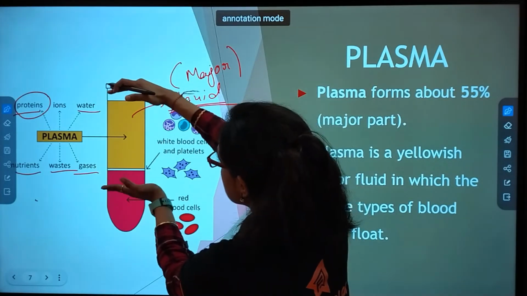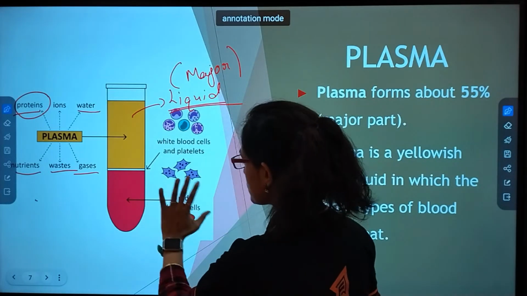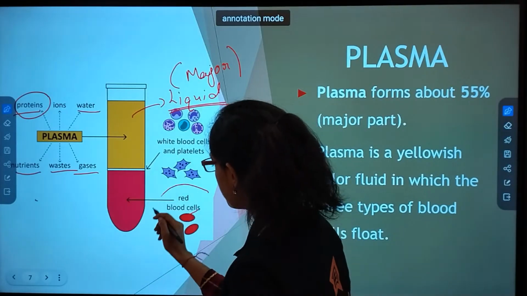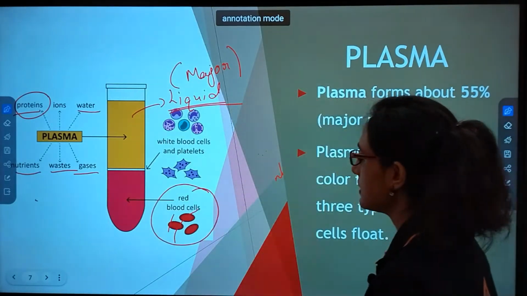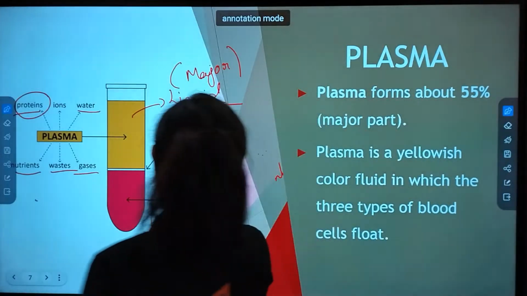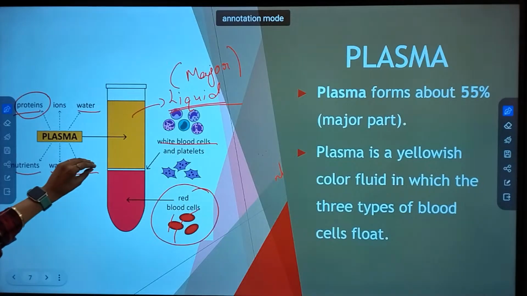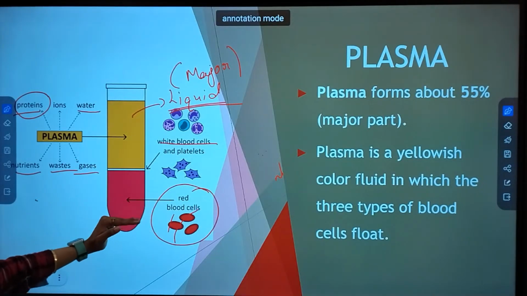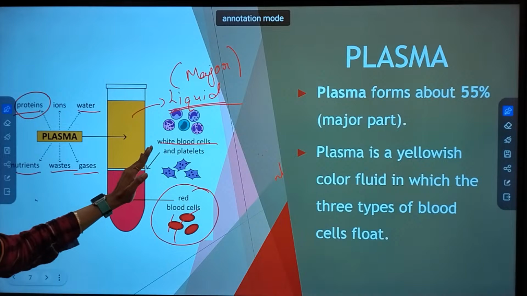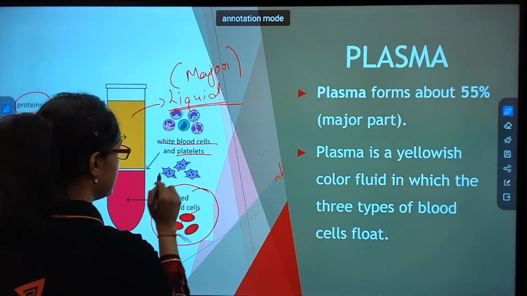Obviously, you can see this is more and this is less. So this is the RBC, the solid part. And again, see the white blood cells are being deposited in the middle, above the RBCs. So they are lighter than the RBCs and heavier than the remaining platelets.